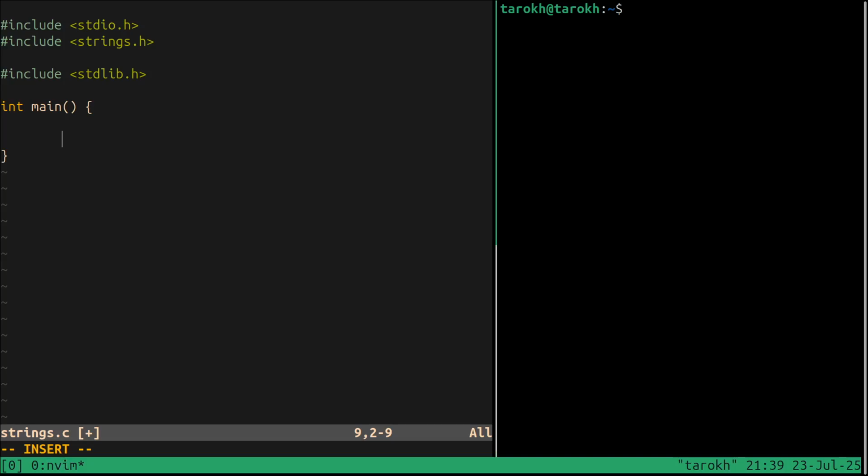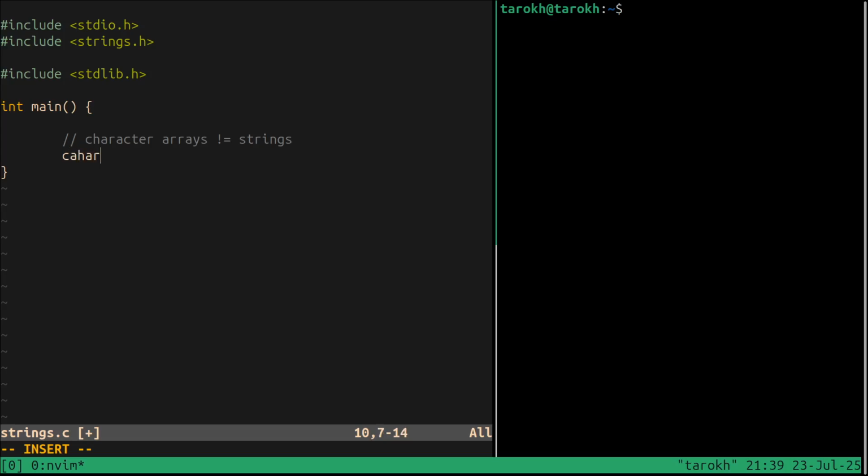Okay, in C there are two ways that we can define strings. In C we have something called character arrays and not strings. Character arrays define strings, but strings are not something like int. For example, we can't say string name equals my name. This is not possible in C, we don't have such a data type, but we can have character arrays.